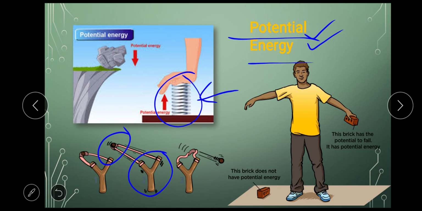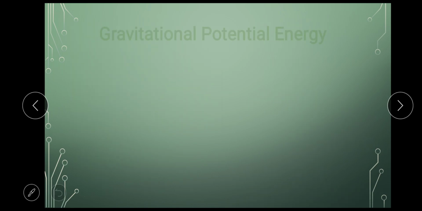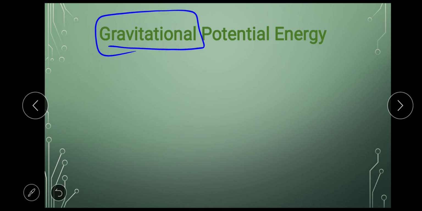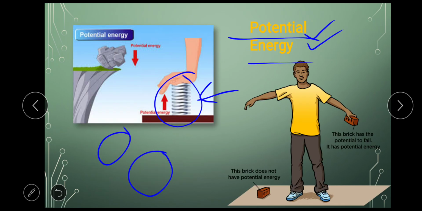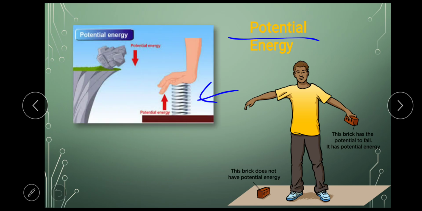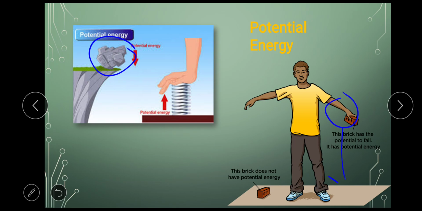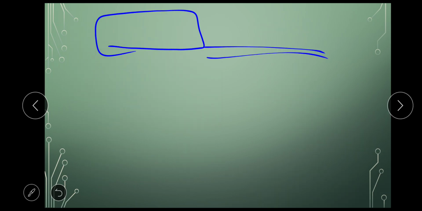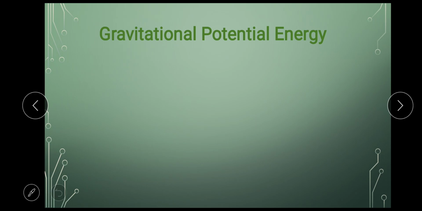Next is the subtopic of potential energy, that is gravitational potential energy. Now, in the previous two examples, see this example of a boy here and this example of a rock. In both these examples, you see the energy possessed by this object was because of the height of an object, and the object was falling downwards. Correct? Note this point that the object was falling downwards. So let's come back to a next slide. That was gravitational potential energy.